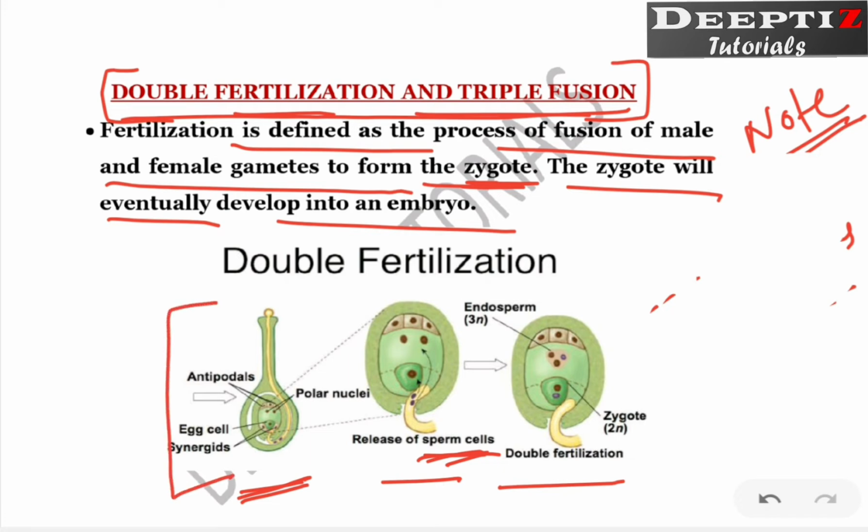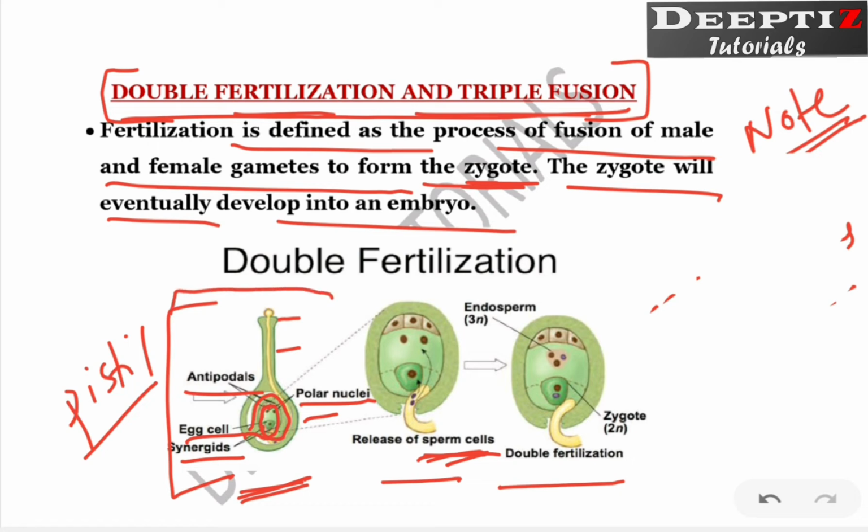This is the complete structure of a pistil. In this pistil, what all is there? Stigma, style, ovary. Within the ovary there is an ovule. Within the ovule there is an embryo sac, which is a 7-celled and 8-nucleated stage, consisting of antipodals, egg cell, synergids and polar nuclei. If you are not aware of this structure, please watch the previous video. Once you understand this structure, then only continue with the topic, right?